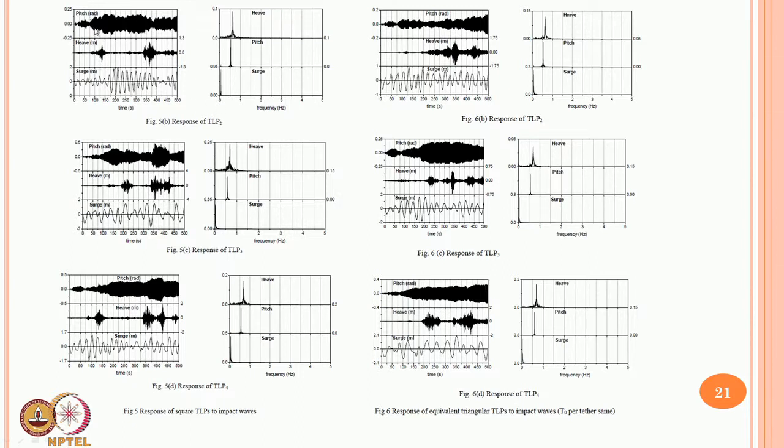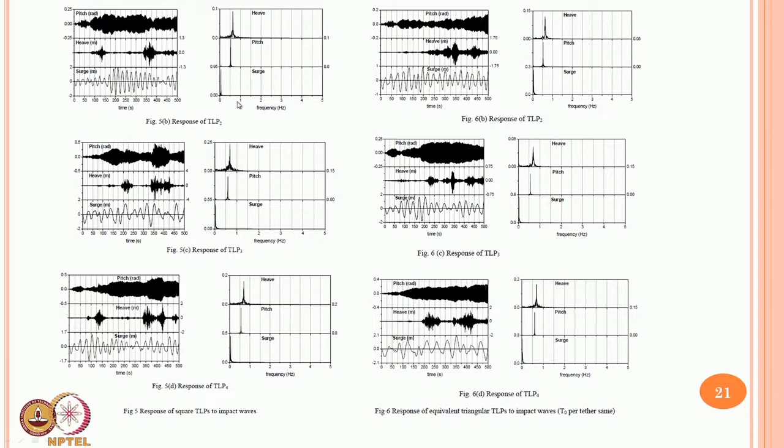Look at the pitch response. This looks like a build up and gradual increase in response, spread for a longer time. So, one can easily infer that this response is similar to that of a springing response. Okay. If you look at this kind of response, it has 2 frequency contents, but of course this is shooting up on heave degree of freedom, which is practically equal to 0.5 because this is 1.